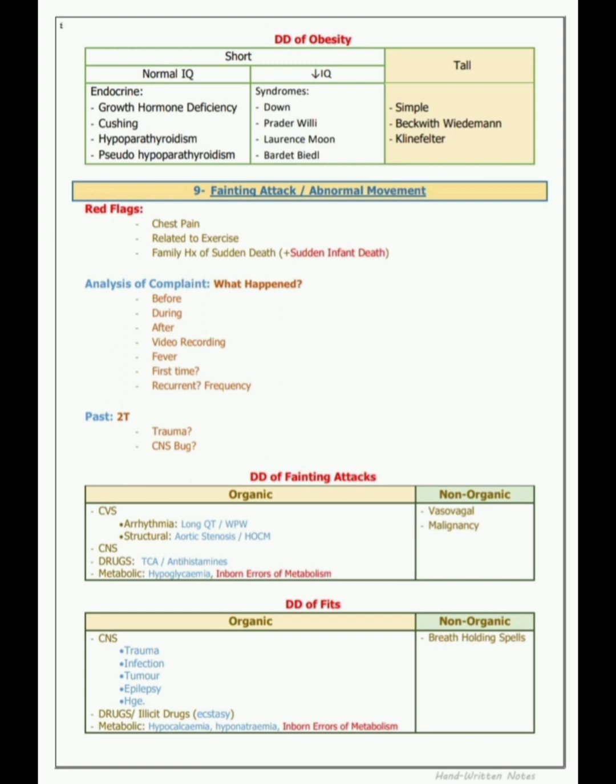Now DD of fit. Someone complains of fit, what are the DD that come to our mind? Organic and non-organic. Organic causes are CNS: any trauma, infection, tumor, epilepsy, hemorrhage, drugs, illicit drugs, that is ecstasy. Metabolic causes are hypocalcemia, hyponatremia, inborn errors of metabolism. Non-organic cause of fits is breath holding spells. So this is all about the differential diagnosis of our history.